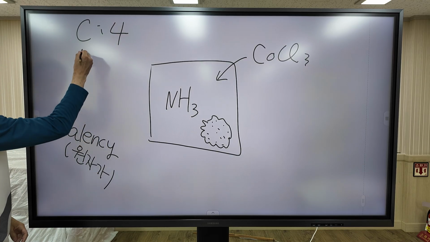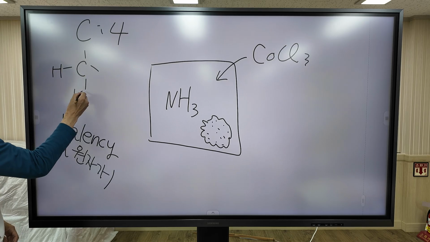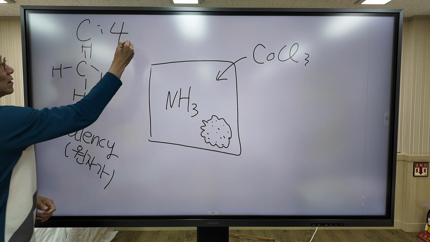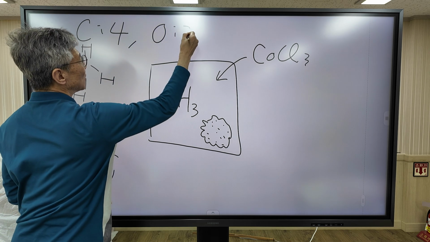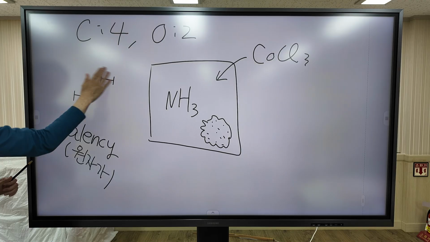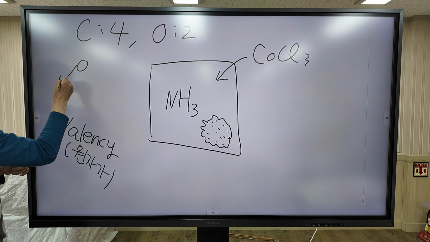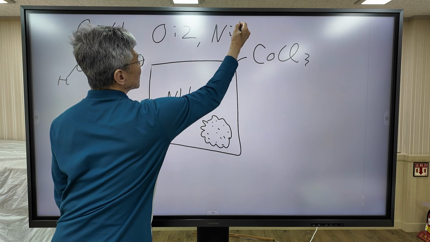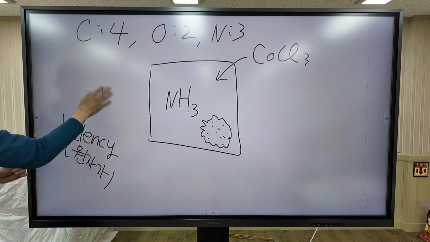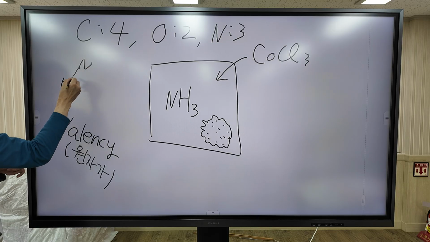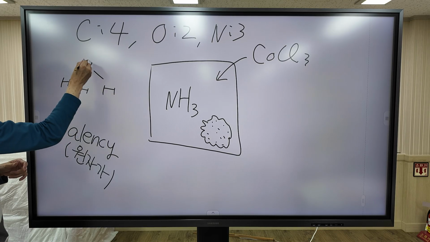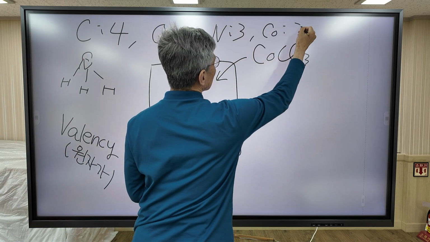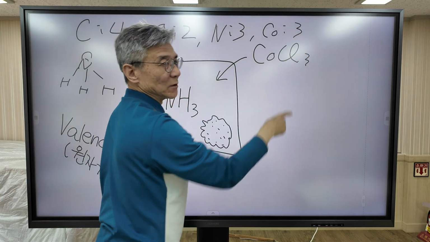For example, methane: carbon can only make 4 bonds. The valency of oxygen is 2, because oxygen can only form 2 bonds. Similarly, the valency of nitrogen is 3, because nitrogen can only form 3 bonds. And the valency of cobalt is known to be 3. It only forms 3 bonds.